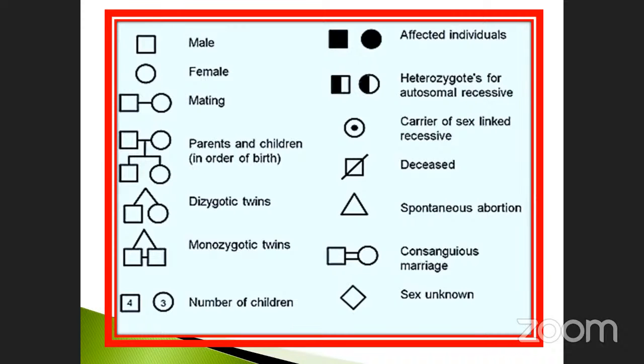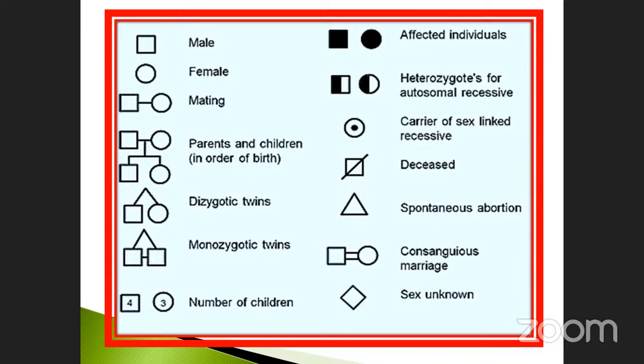And dizygotic twins. What is the meaning of dizygotic twins? See here, male and female. Sometimes in each delivery they may get two types of progeny, the male as well as the female. Monozygotic is denoted as two males only. See here, two males. Square is a male, isn't it? Sometimes you may put a small one; suppose instead of a male, you can put a female also, round.